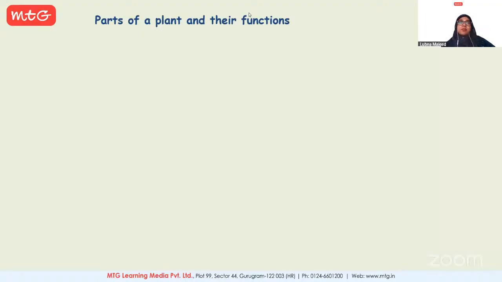Shrishti, what are the functions of roots? Functions of roots are that roots help the plants to grow and hold the soil. They hold the soil. Okay, good.